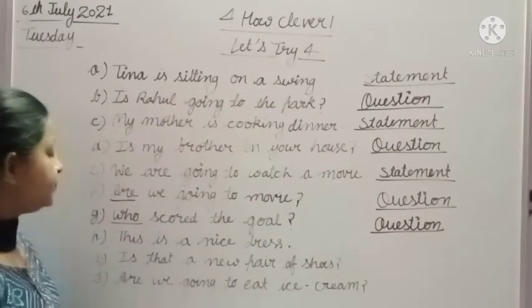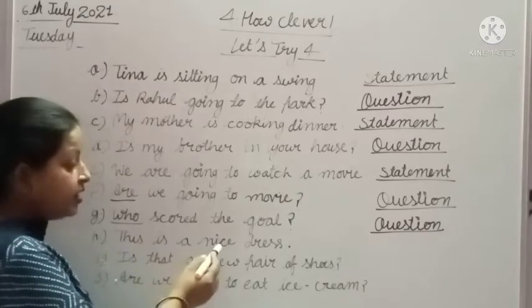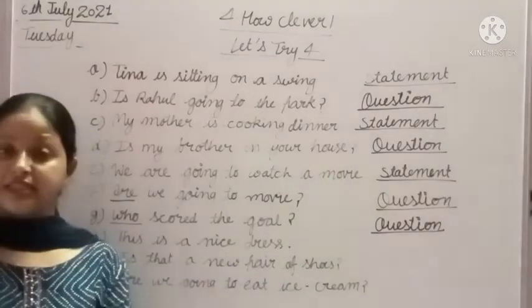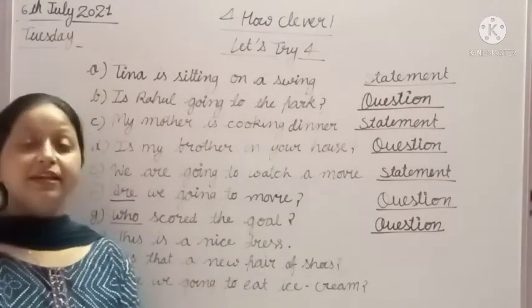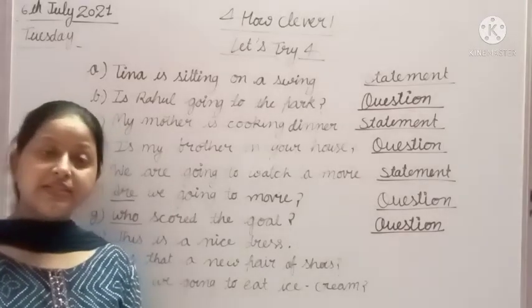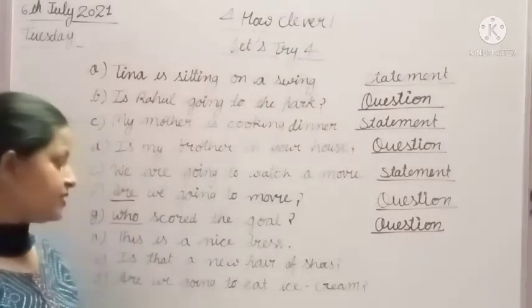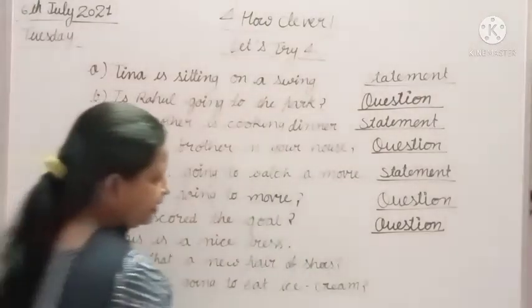The next one is, this is a nice dress. Yes, students, it is an assertive sentence. It is a telling sentence. That's why it is a statement.